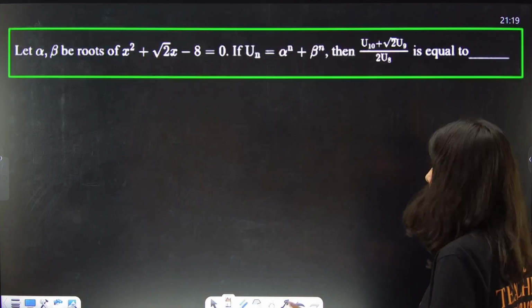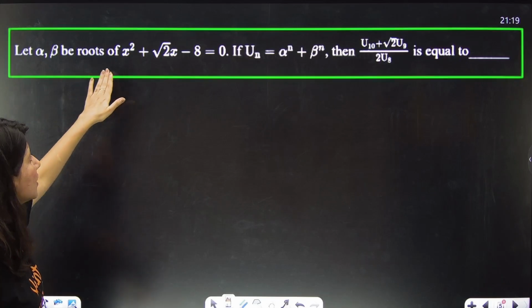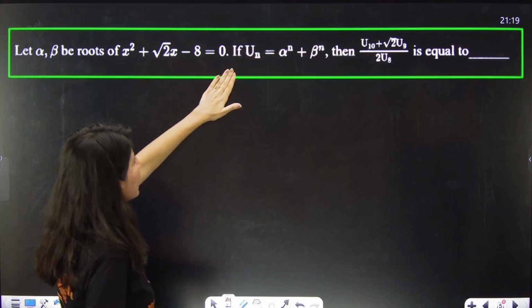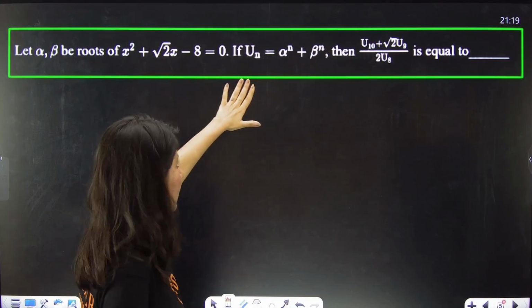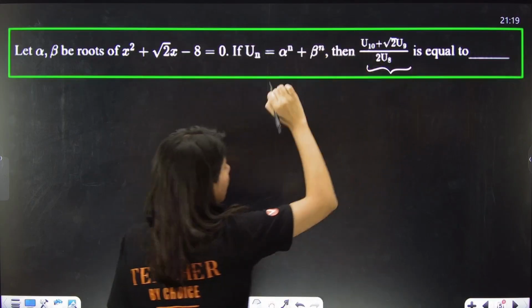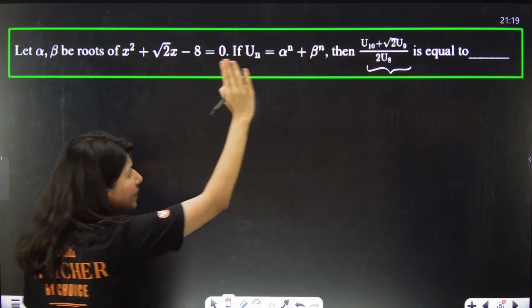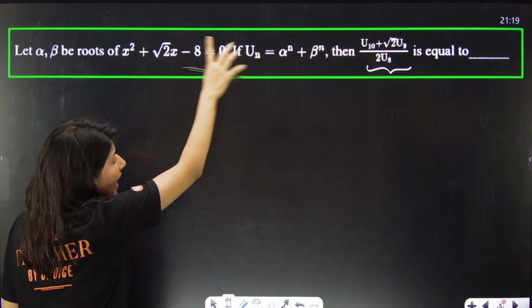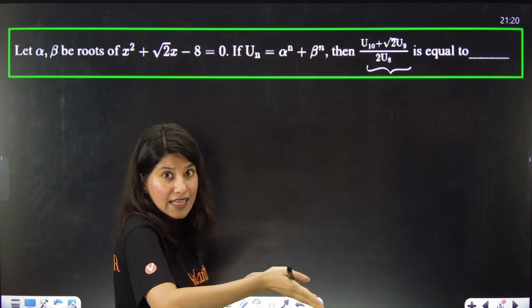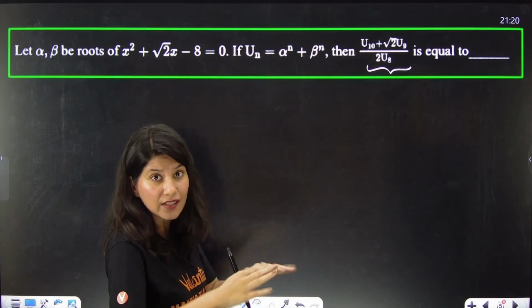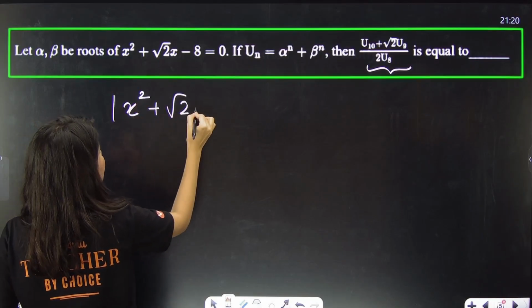Now let us quickly move on to the question part, how to apply this. Alpha and beta are the roots of this quadratic, and in place of Sn they have given Un, alpha raised to power n plus beta raised to power n. Then they are talking about u10, u9, u8. So I'll not focus on the rest, and remember n is 10, 9, 8: S10, S9, S8, in this case U10, U9, U8. The quadratic is x square plus root 2 x minus 8.